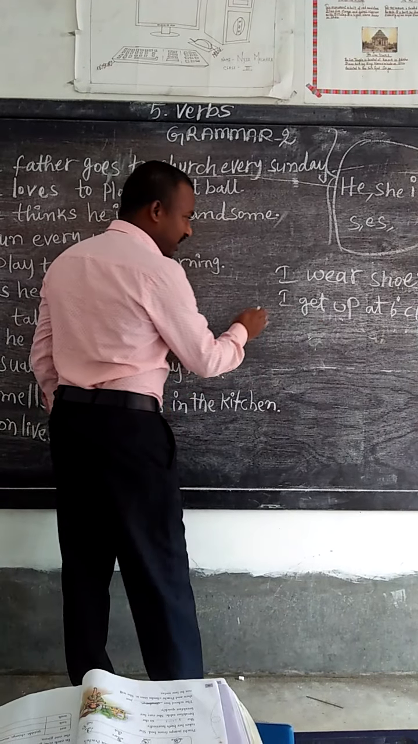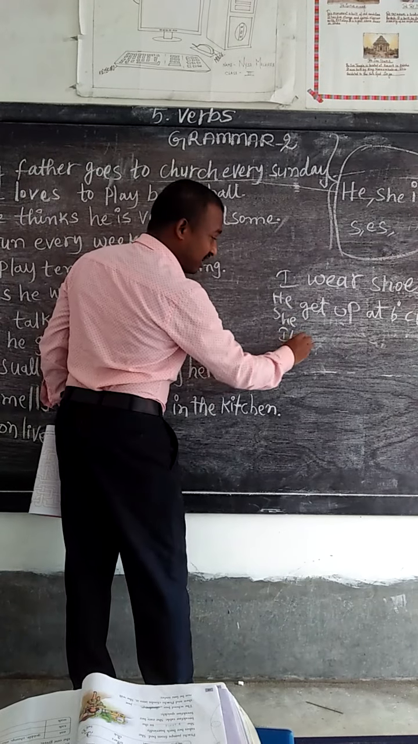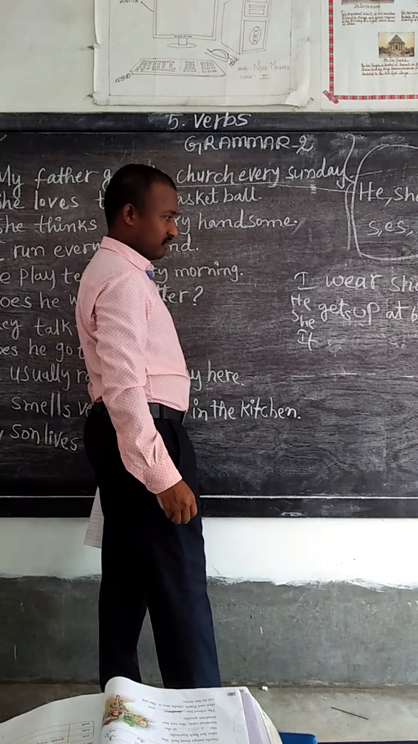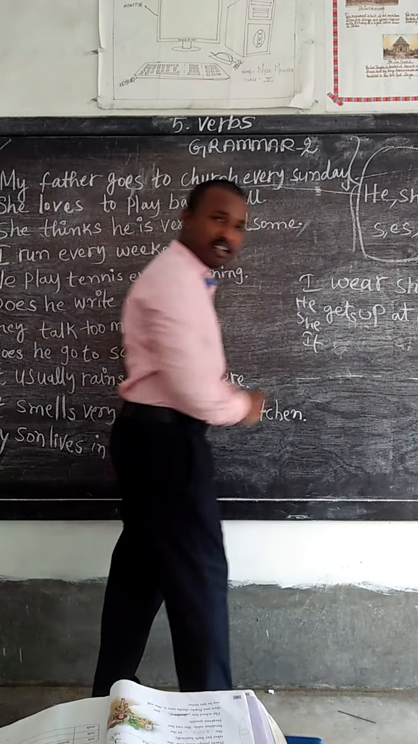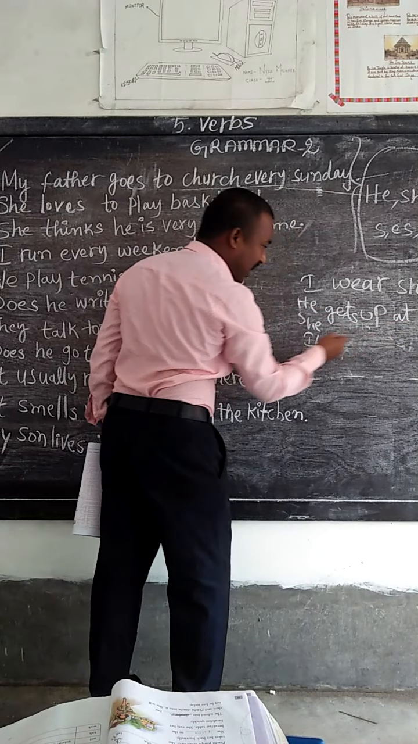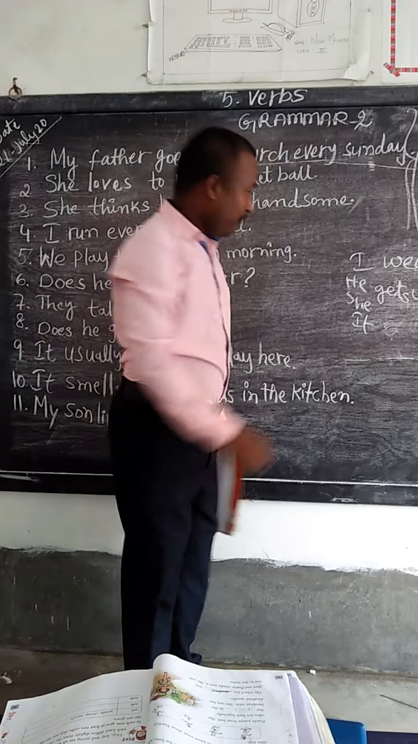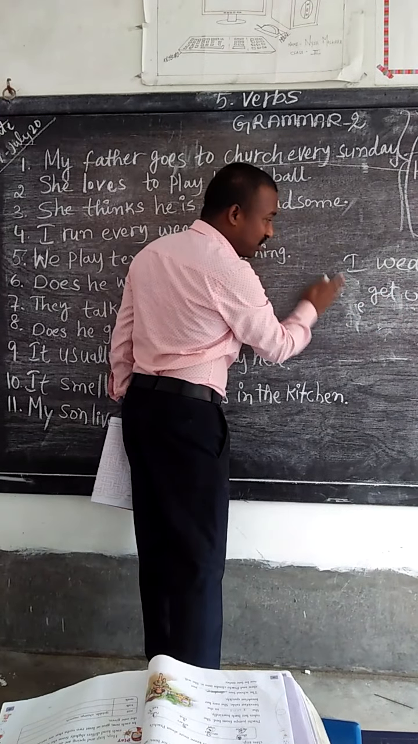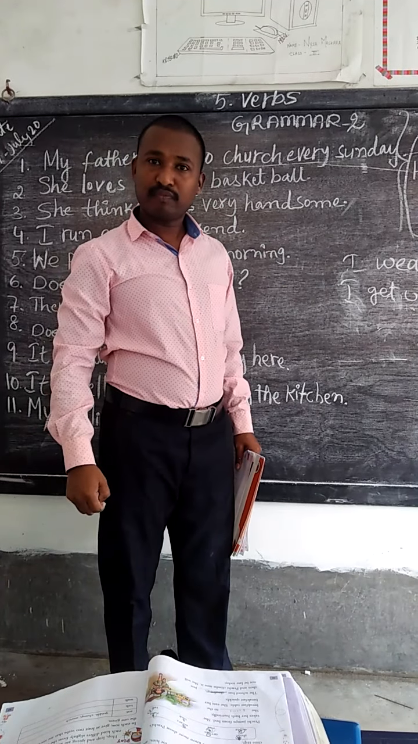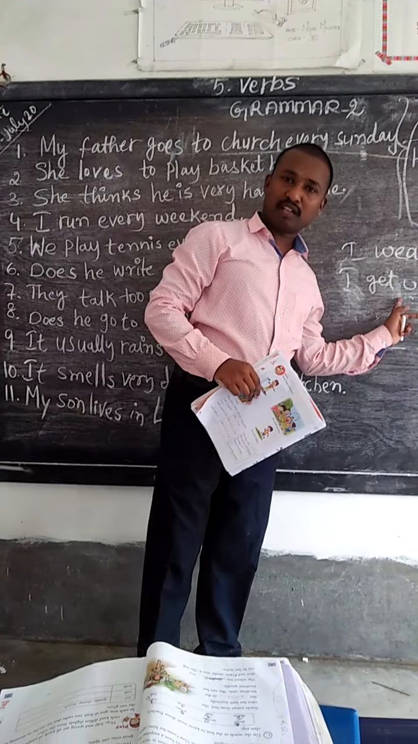If it is he or she or it, then automatically it will be gets up. She gets up at 6 o'clock. He gets up at 6 o'clock. Like that. But we should not use it when the subject is I. See, I get up at 6 o'clock.